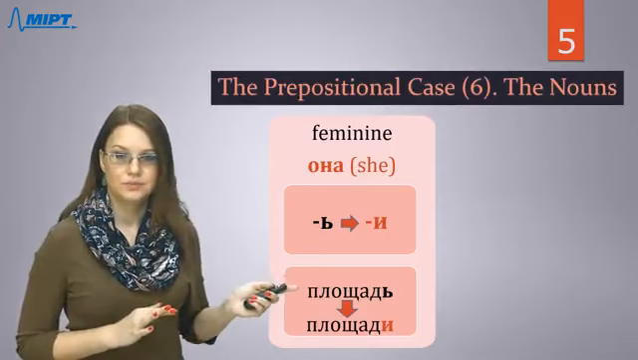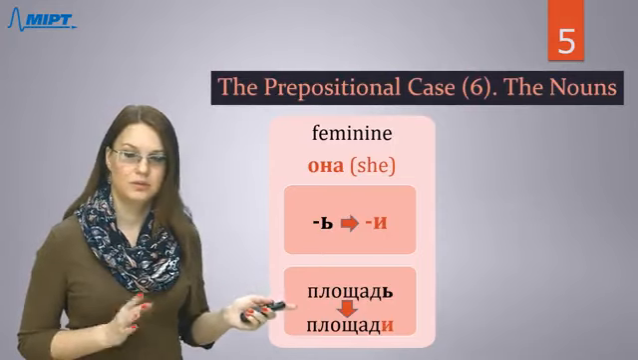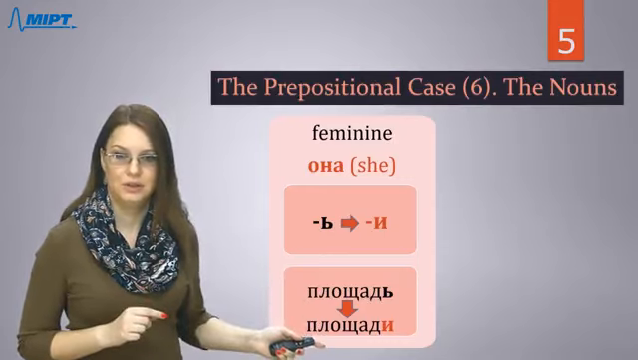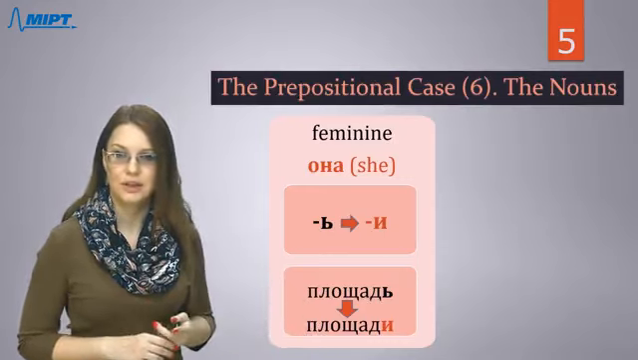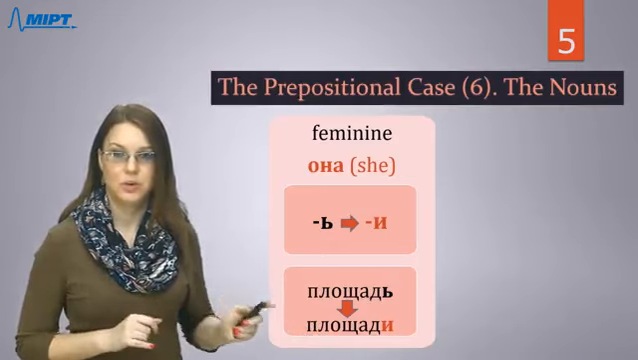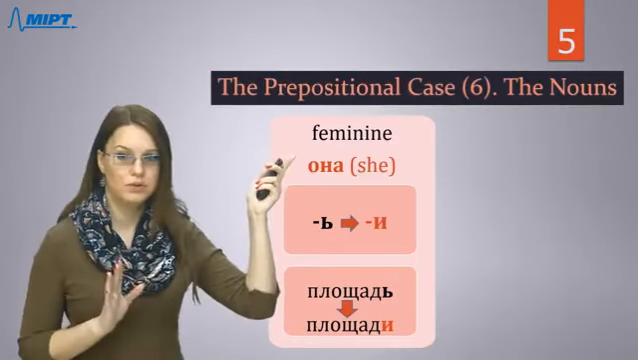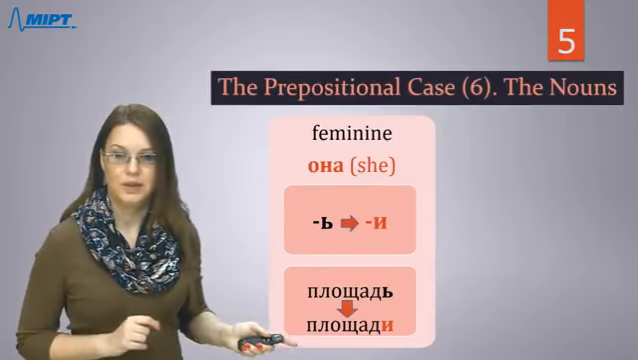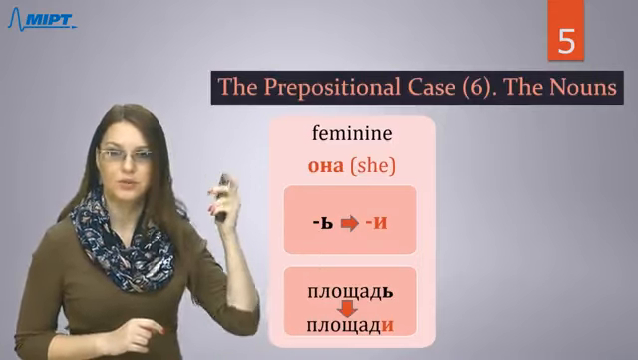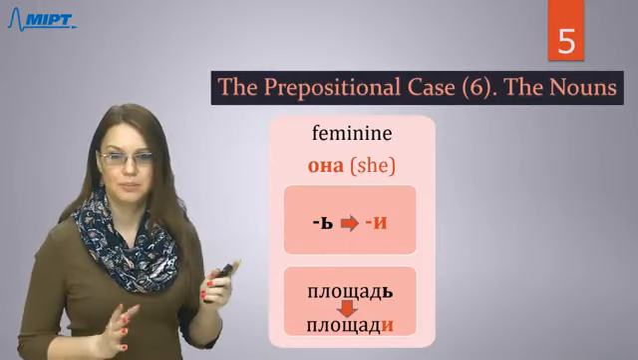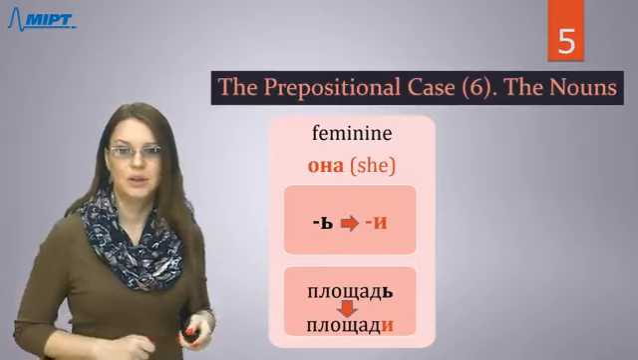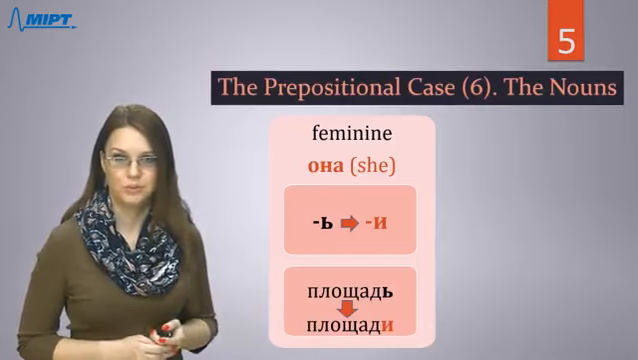So we don't say this word with the letter «е», right? You just need to memorize that only feminine nouns with the last letter soft sign will have the ending «и» in the form of case 6. Площадь, площади, square, for example, on the square. You will say площади, площади.